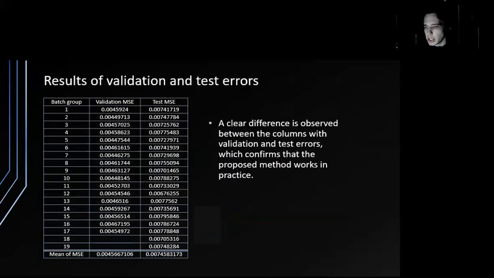Here you can see a table of validation and test errors, where each value is the average error of 16 samples according to the selected batch size. On the last line, average values are calculated from the validation and test columns respectively.